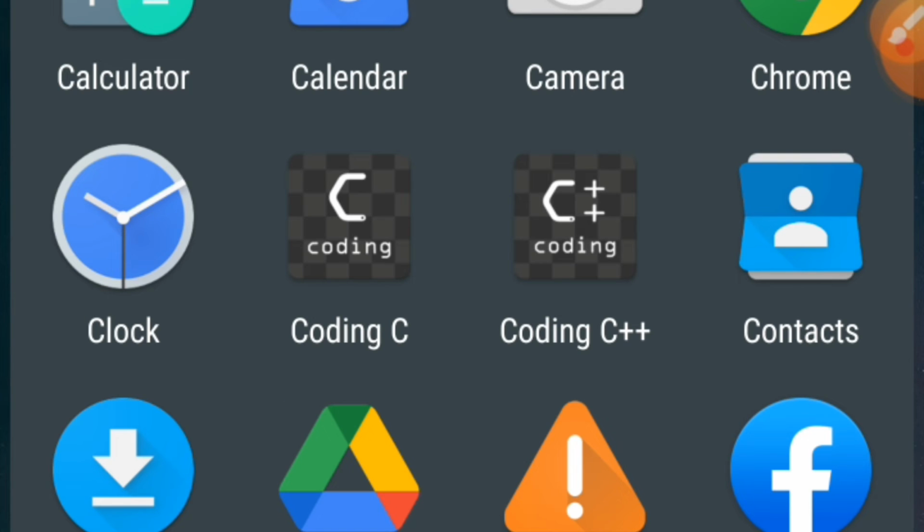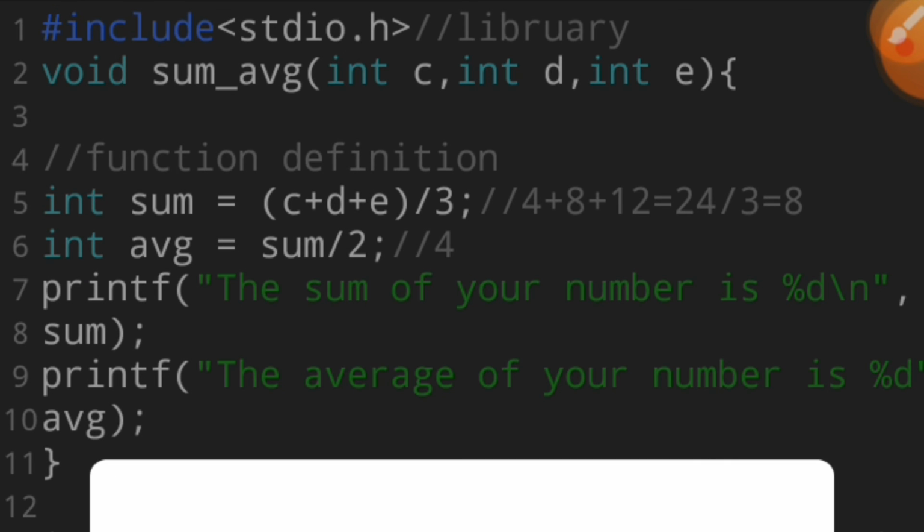Similar. Oh, I'm so sorry, guys. Similar code is run.